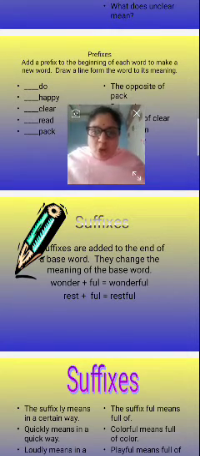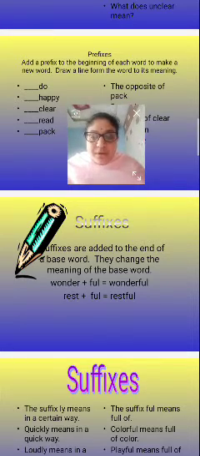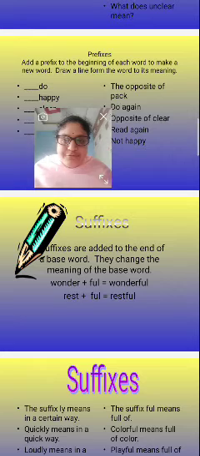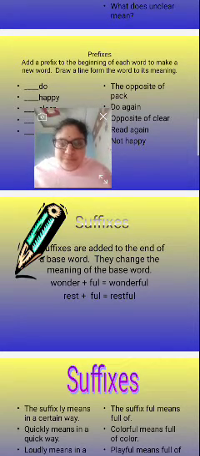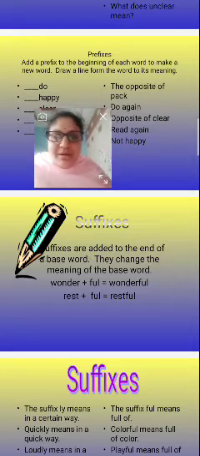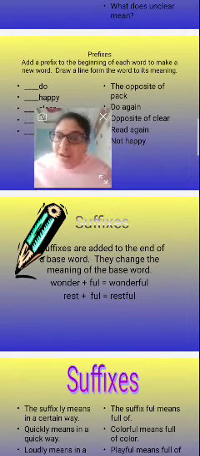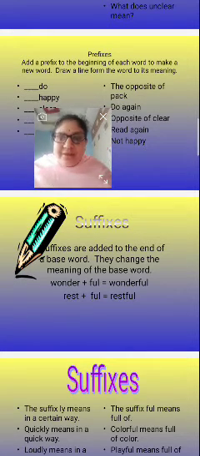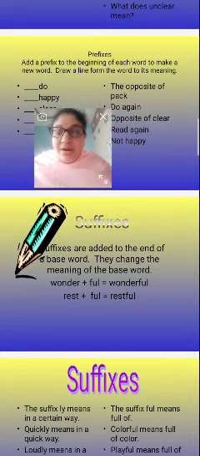So how? Wonder plus full is equal to wonderful. Next, rest plus full, restful. So the meaning is changed: wonder plus full, wonderful; rest plus full, restful.